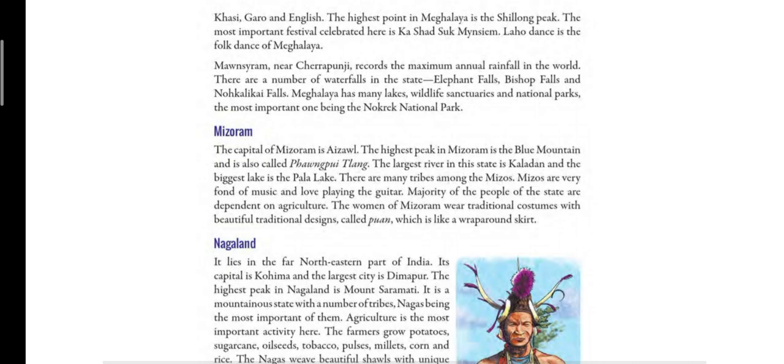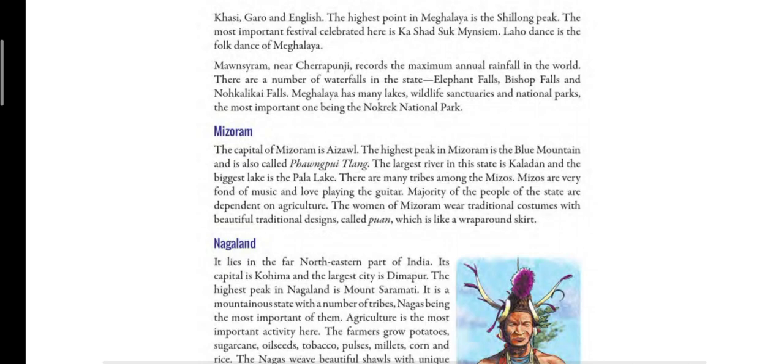Then, children, next we have Mizoram. The capital of Mizoram is Aizawl. And children, can you tell me which is the highest peak in Mizoram? Yes, Blue Mountain, which is also known as Phong Phui Lang, is the highest peak of Mizoram.